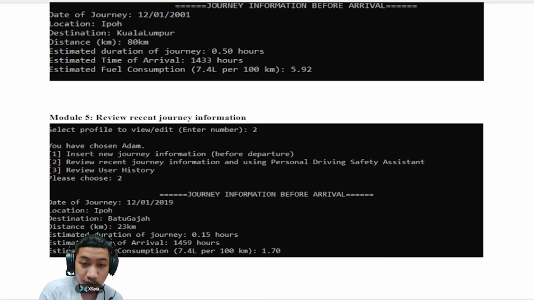The next one is modify, which is to review recent journey information. In this module, if the user chooses option 2, it will display the recent journey information that has been stored in our system. This function is to help the user to recall their recent journey information.